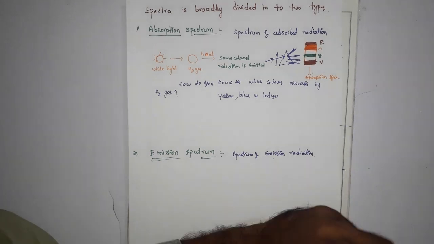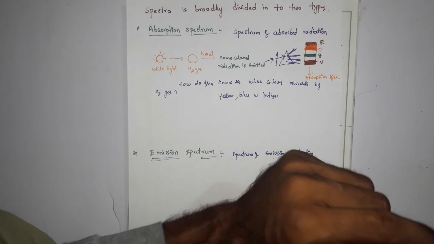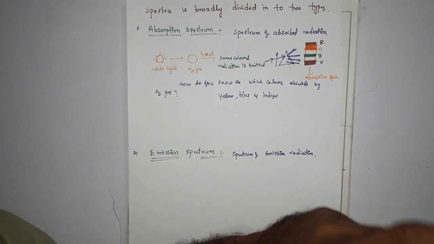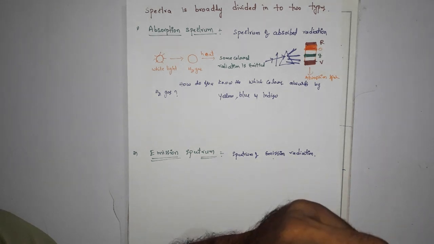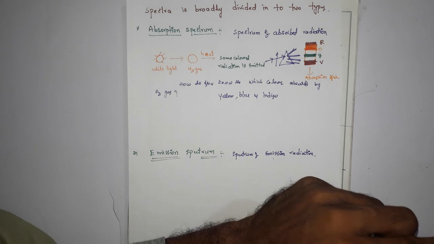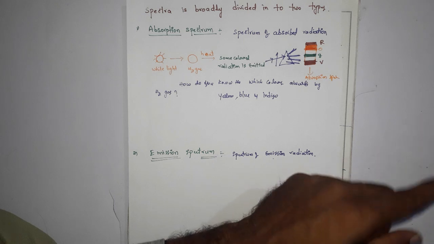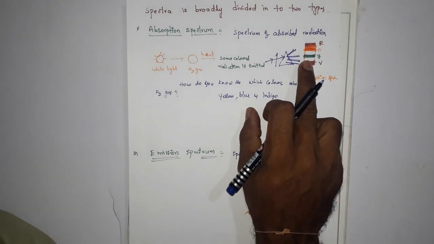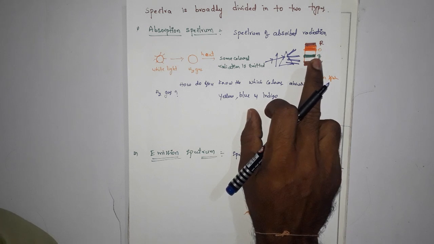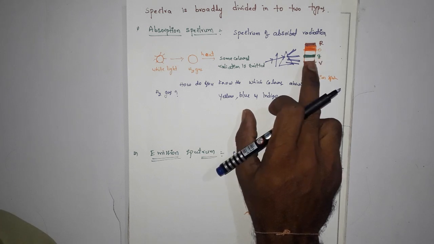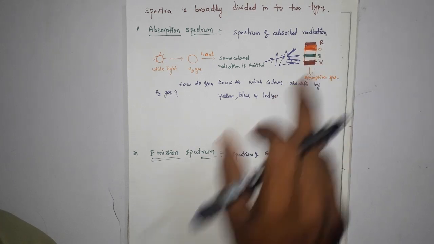So the absorption spectrum is nothing but a band of colors with certain gaps. These gaps indicate the radiations absorbed by H2 gas.